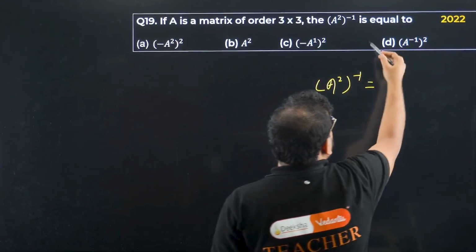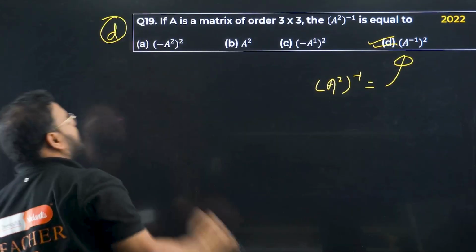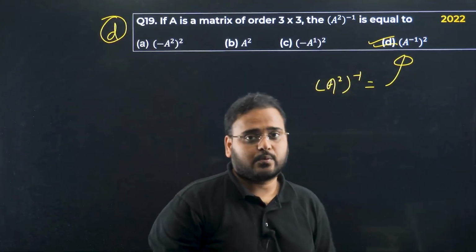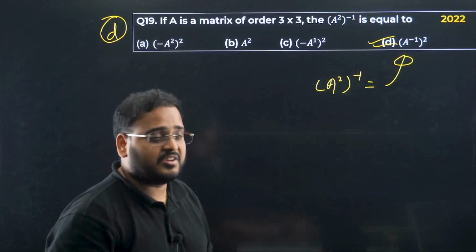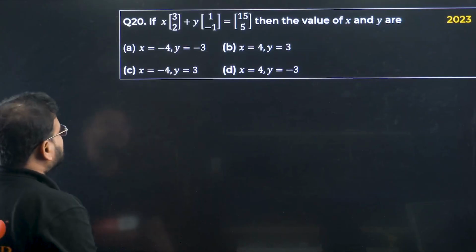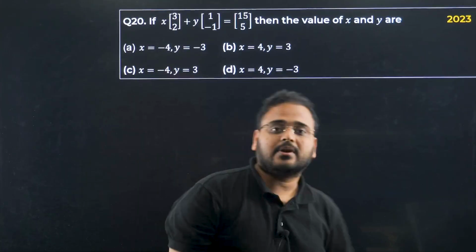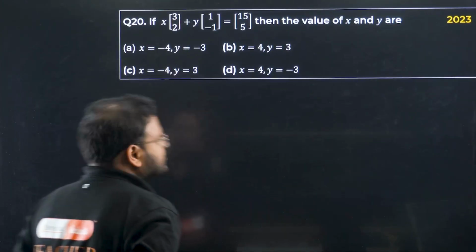We're looking for that. The answer will be option D directly. Please check, it's a property. For a square matrix, the answer is A inverse the square. Remember this property, it's important and might come in the examination this year as well, or a question based on this can come. 19th, option D is correct. Option D is correct.